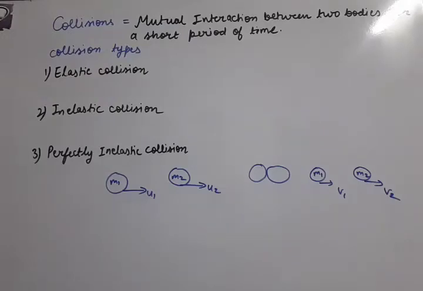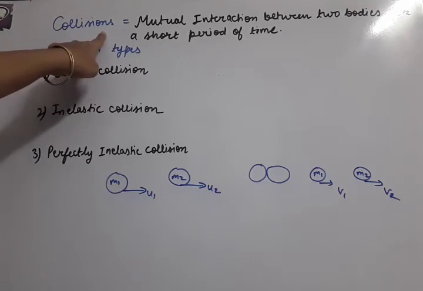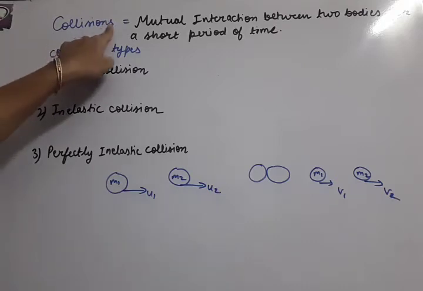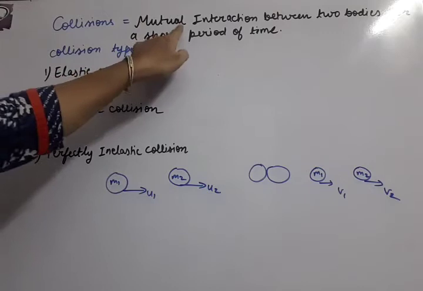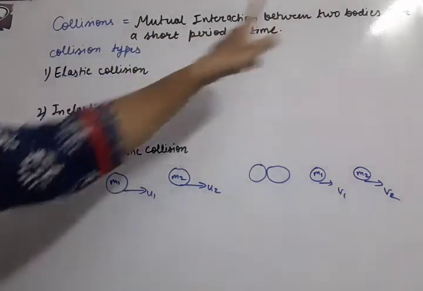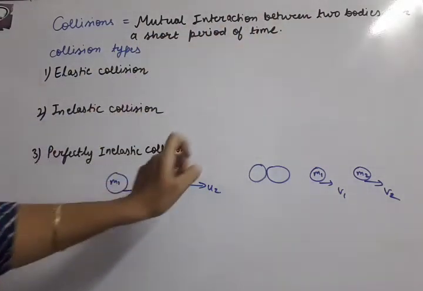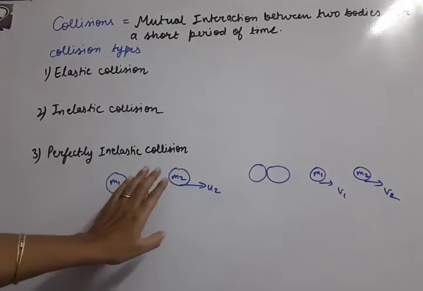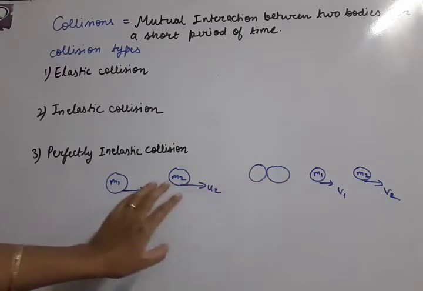Hello students, in our unit number 4, the next topic is collisions. The meaning of collision is mutual interaction between two bodies for a short period of time. Now, the situation we can understand with the help of this diagram.